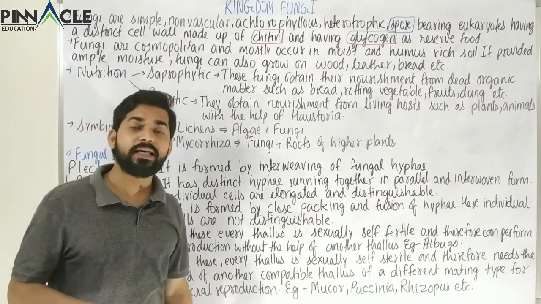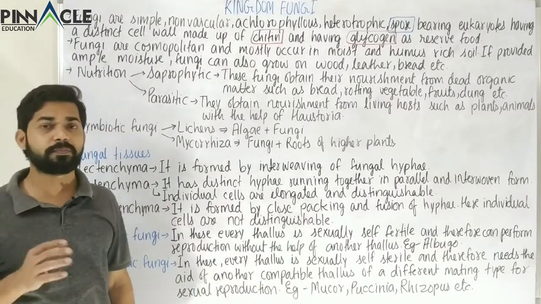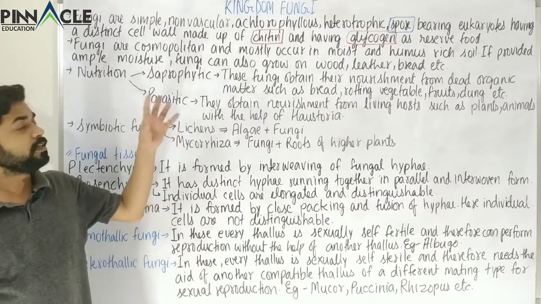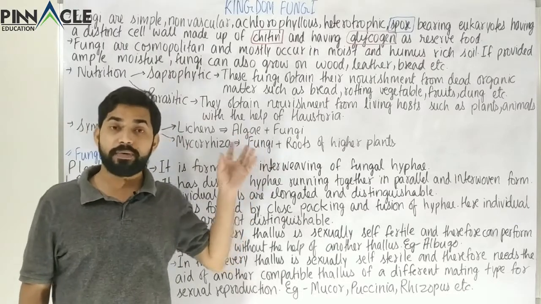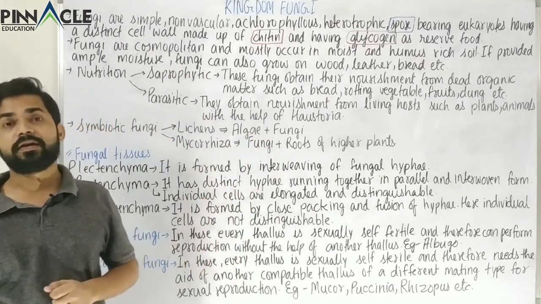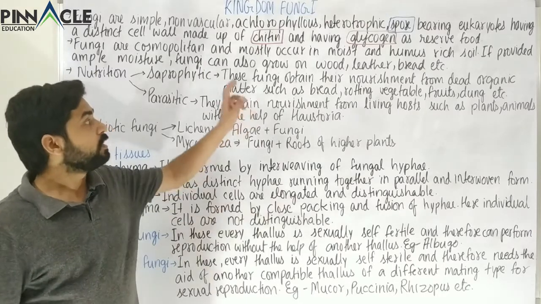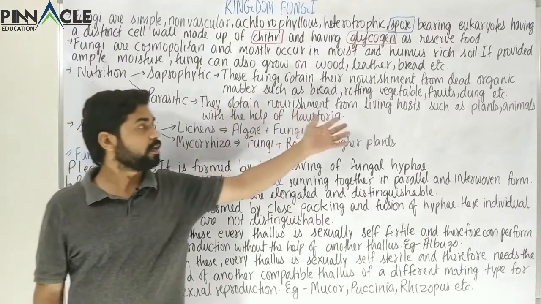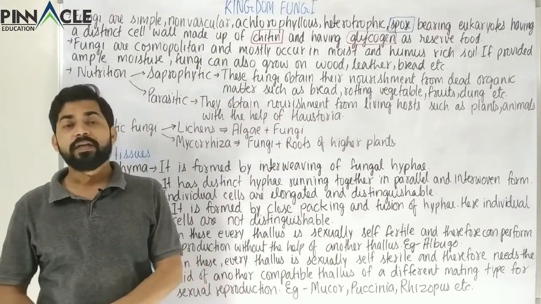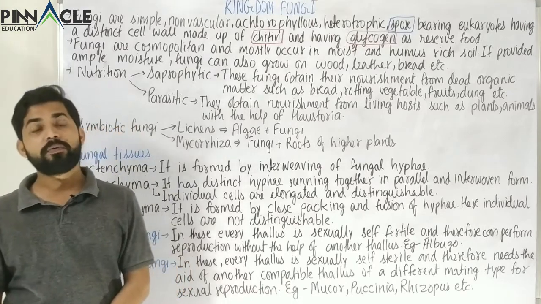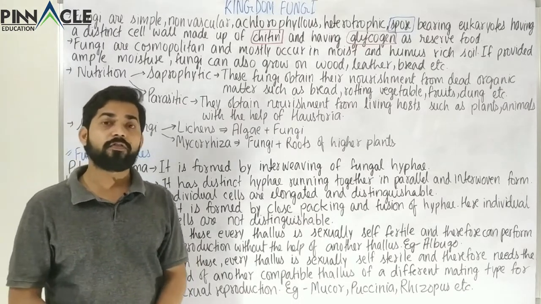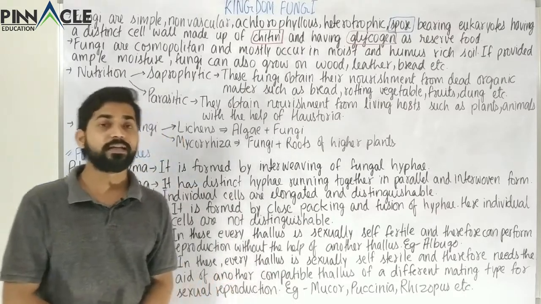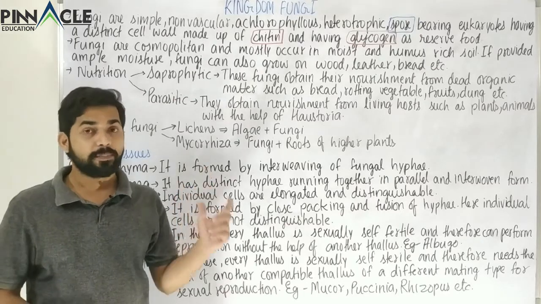For example, decaying leaves or stems or roots or any such parts, or decaying fruits or vegetables. So these decompose those organisms because that is their main role, and that is why these are called saprophytic. Now these fungi obtain their nourishment from dead organic matter such as bread, rotting vegetables, fruits, dung, etc. So obviously this is where saprophytes are found, where the organic remains of various dead organisms are occurring. So this is also a saprophytic category, just like many saprophytic bacteria.